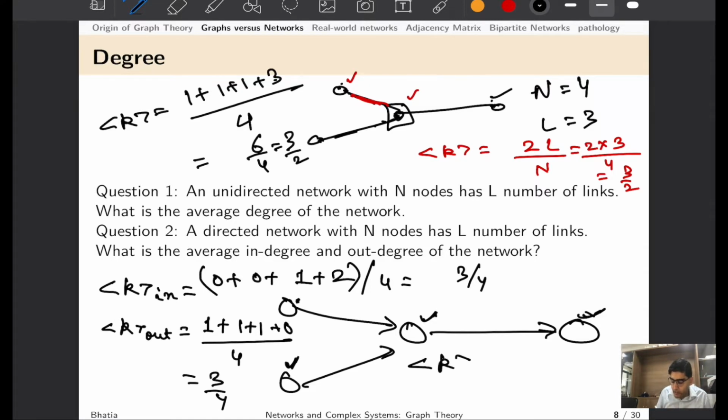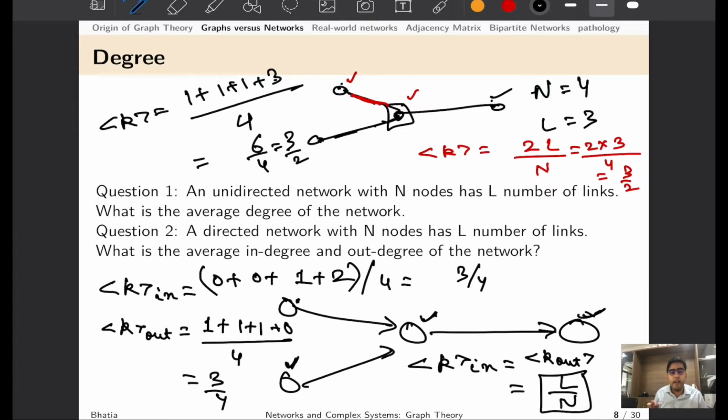As you can imagine, whatever is leaving has to terminate somewhere in the graph. So for a directed graph, k in would always be equal to k out, and that can be simply written as L upon N. Here each edge or link is contributing only once towards the degree of the nodes that it is joining, because it can either be leaving or entering a given node. Hence k in equals k out equals the number of links divided by N.